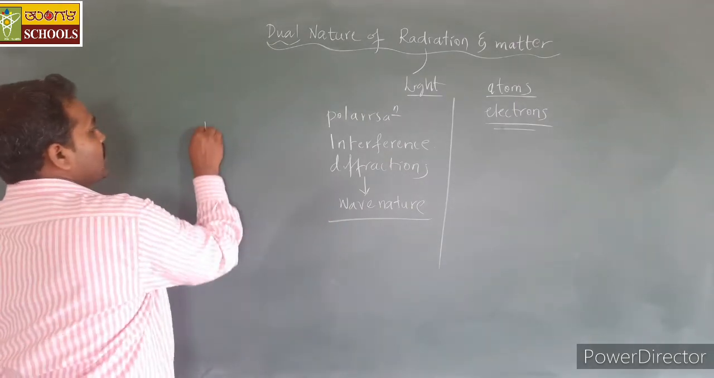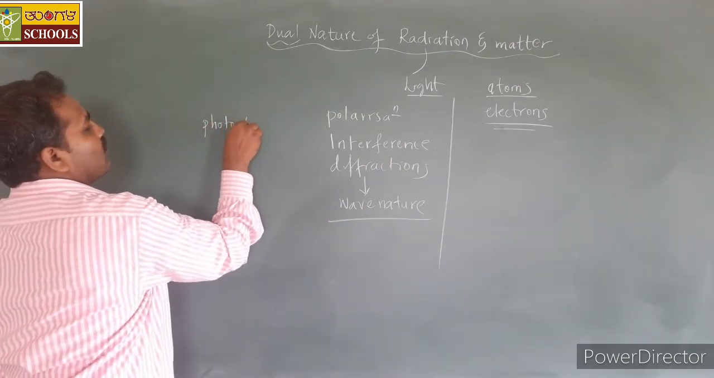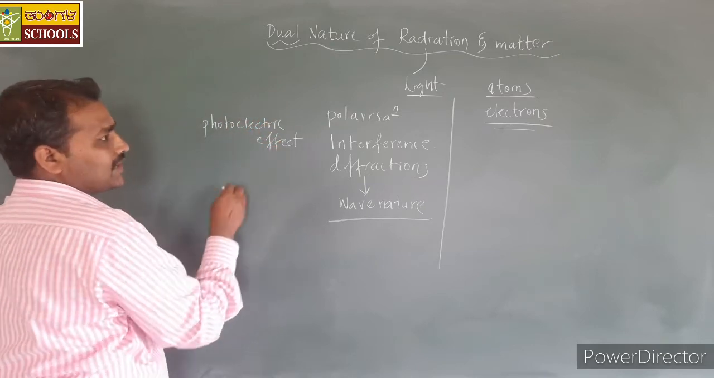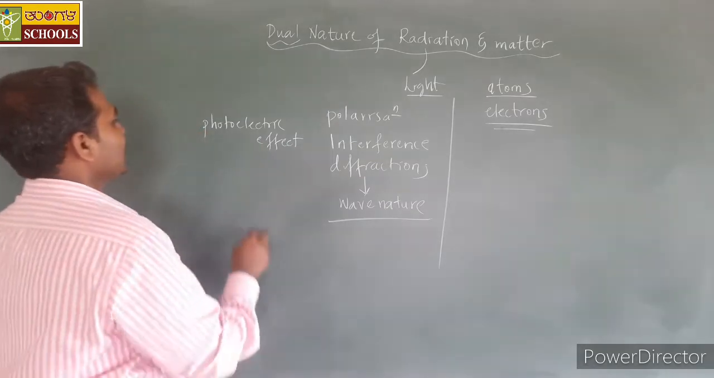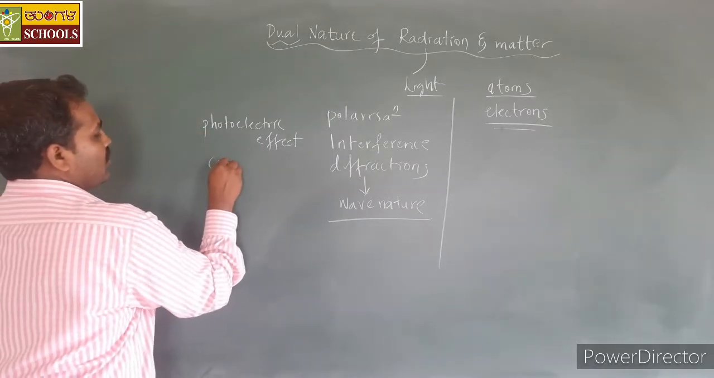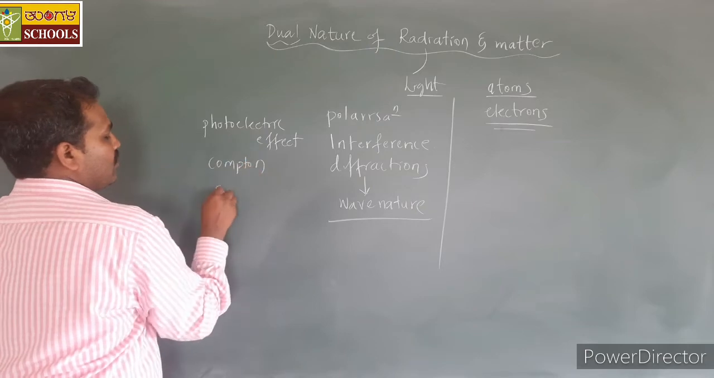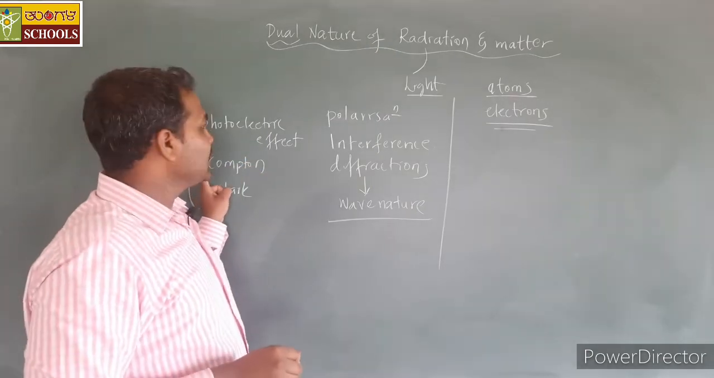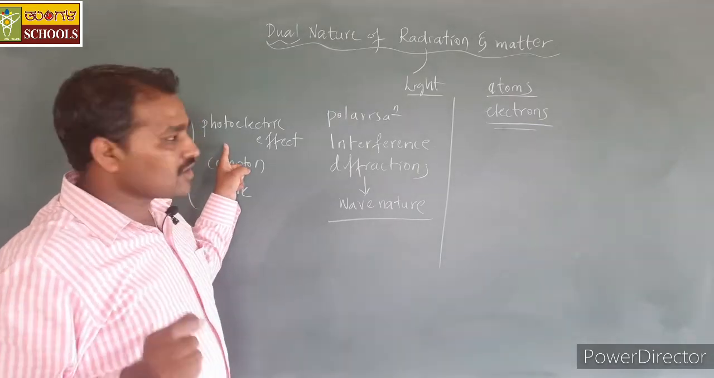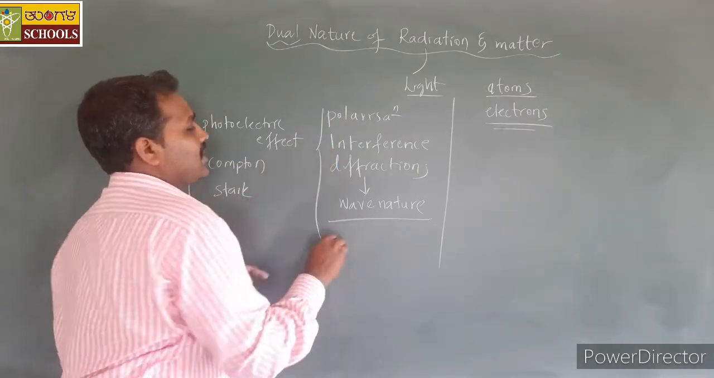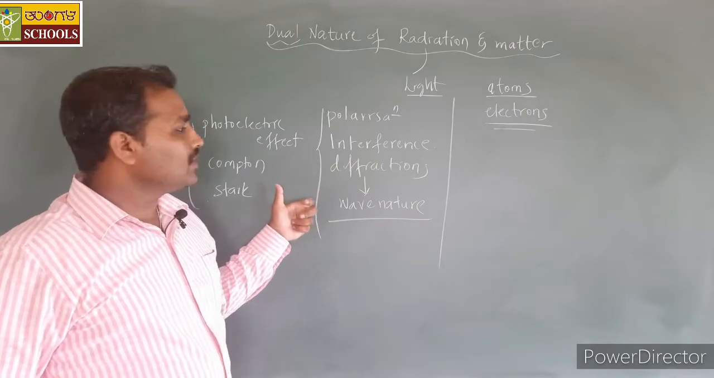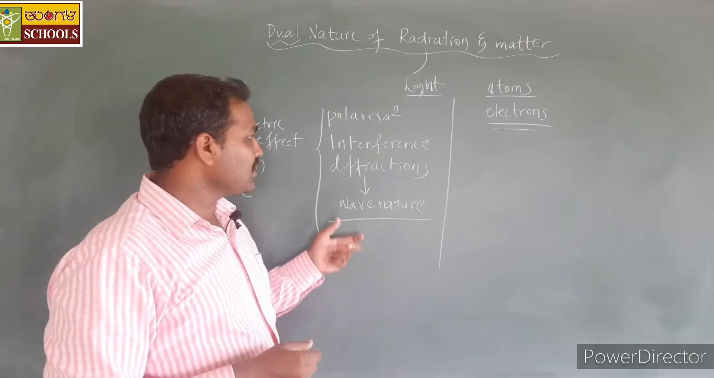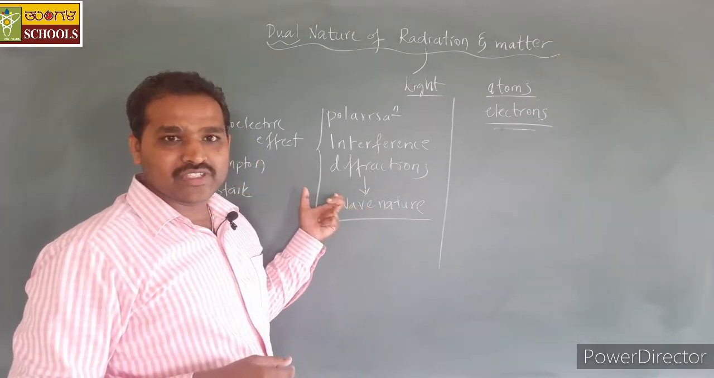There are some properties like the photoelectric effect. These phenomena will prove the particle nature of the light. We have the Compton effect, we have the Stark effect. These phenomena will support the wave nature of the light. So these phenomena, along with the Hertz and Maxwell experiments that we have studied in the electromagnetic wave chapter, all support the wave nature of the light.